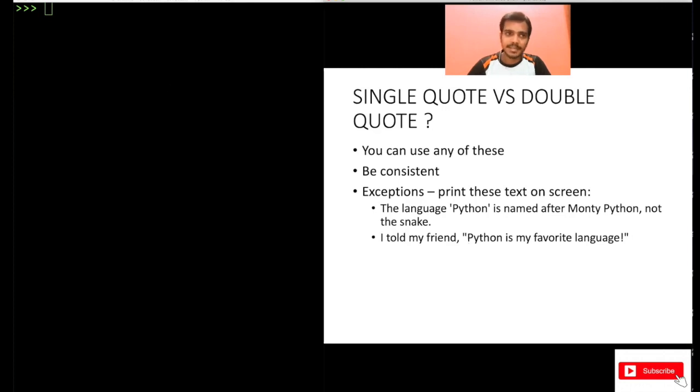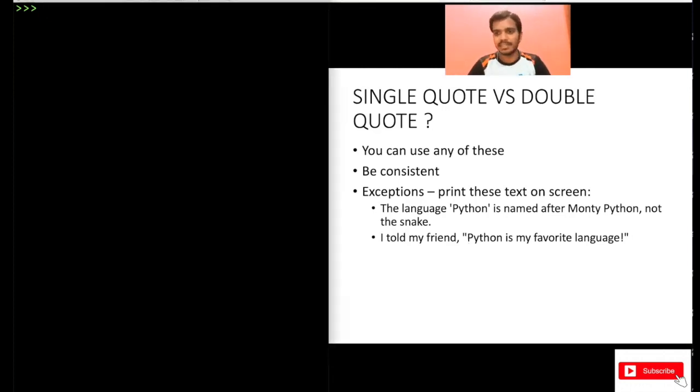Try to print it. So let me try to do it. I cannot copy paste this, but I will just write a simple line. Message equal to, maybe let me use double quotes first. Now I will just write, the Python, maybe a simple line, and again I will end this with double quotes. Now try to print this. From now onwards, I will not use the print function. I've told you that the print function is used to print something, but in the shell, you can also directly write the variable name and print it. So from now onwards, I will just write the variable name.